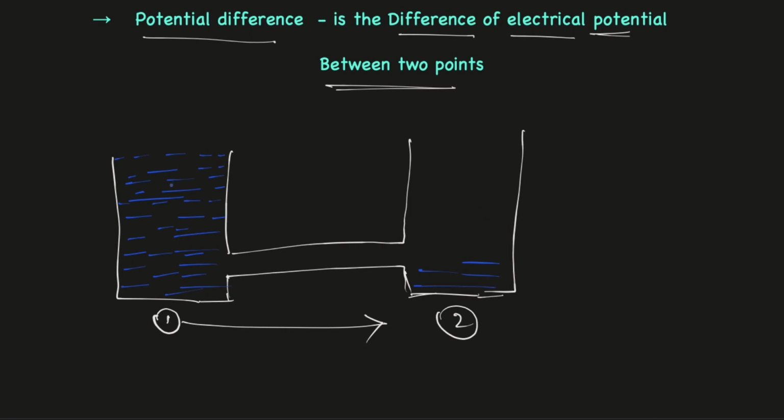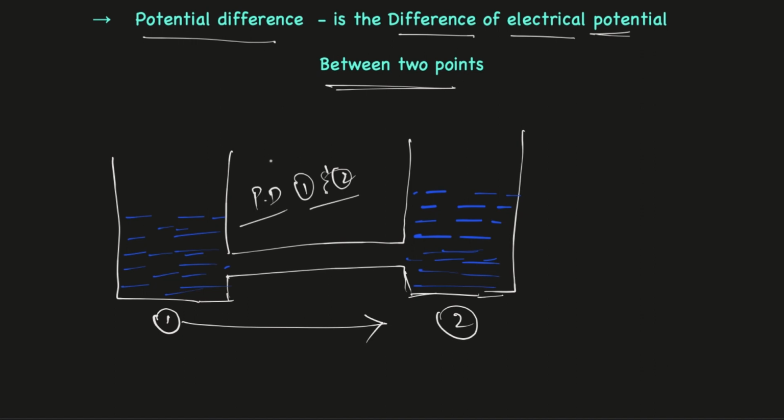Now if you increase the water in tank number 1, the water starts flowing to tank number 2 until the water levels in tank 1 and 2 reach the same point. Once they reach the same point, the water stops flowing. This is the potential difference between tank 1 and 2.